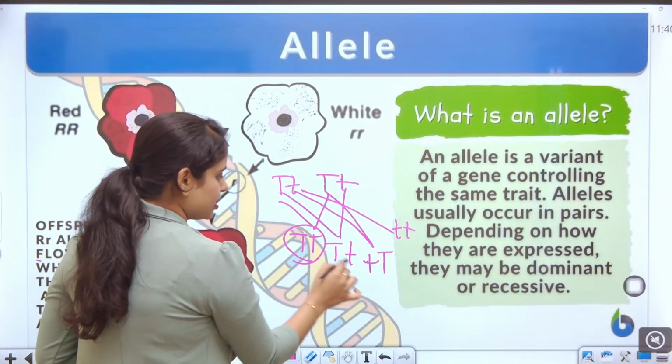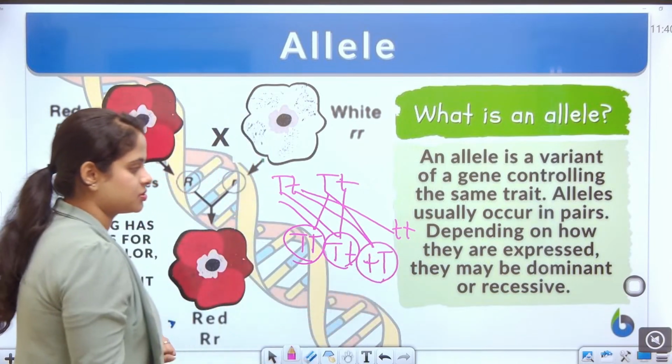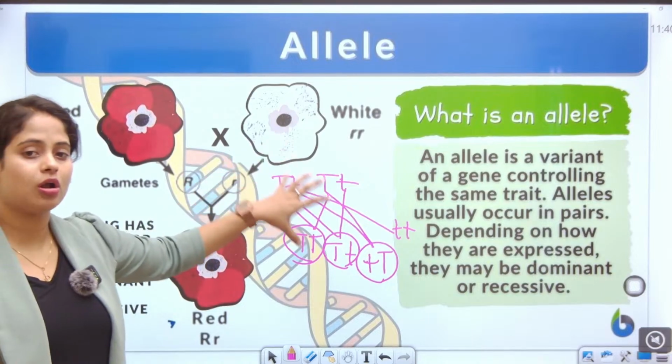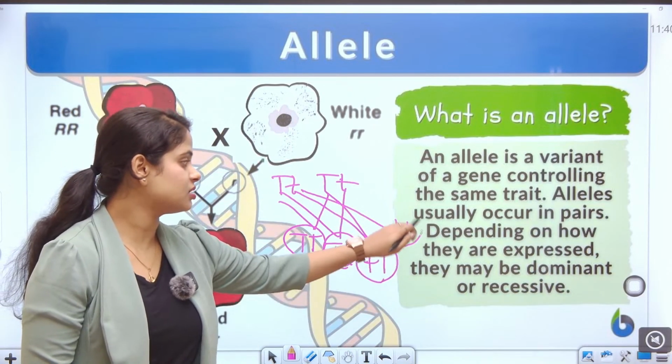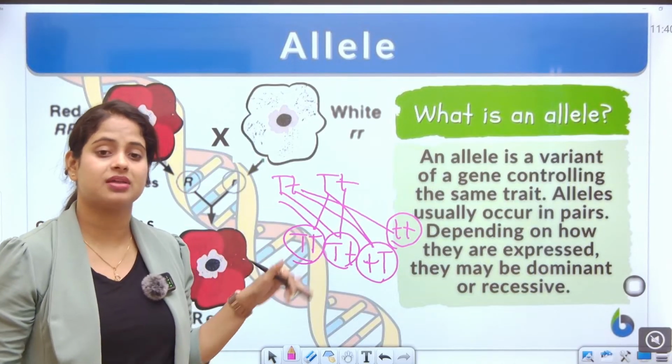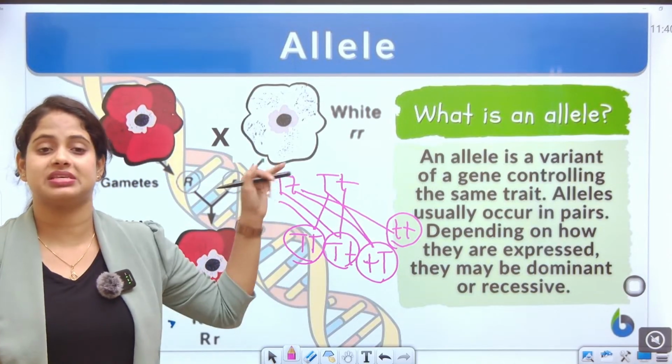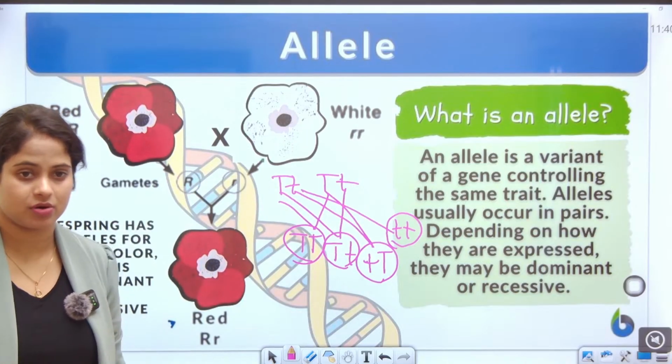When the capital T is formed 3 times, the tall plant is dominant here, and the small t you can see occurs 1 time. That means it is the suppressed, or you can say the recessive one, in the case of allele formation.